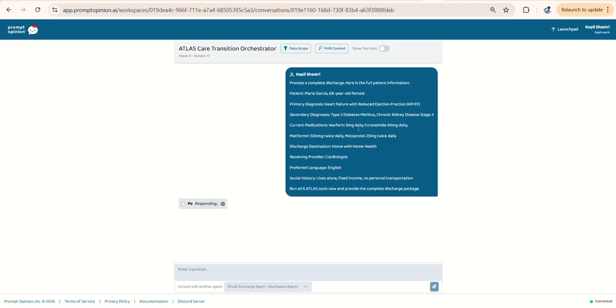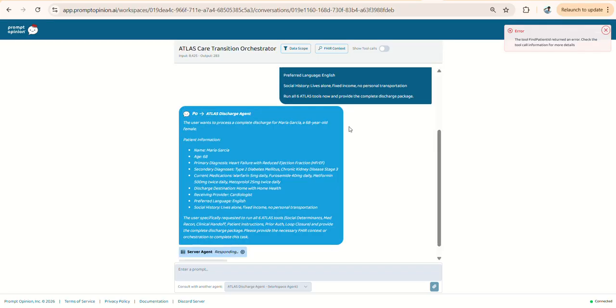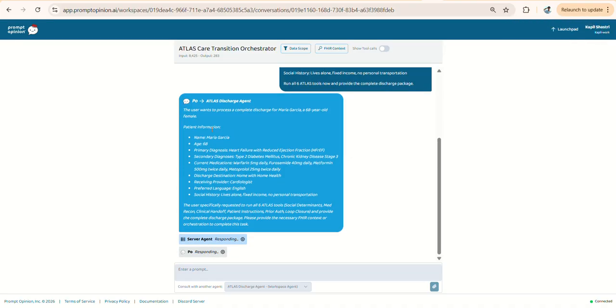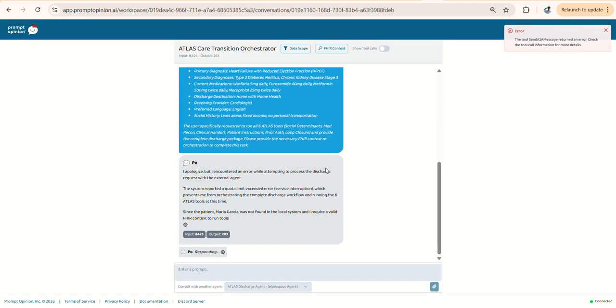Let me narrate it through. Now we are watching the orchestrator. It is delegating to the Atlas discharge agent via A2A, agent to agent conversation. This is the complete form that has been sent to our agent via this orchestrator agent from Prompt Opinion, and it is generating the result.